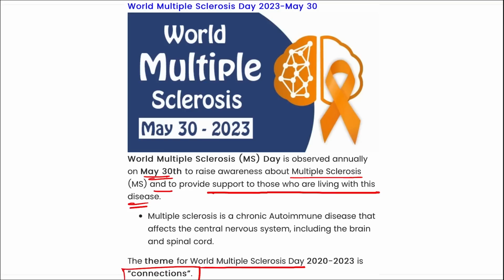Correct? Important. The first ever World Multiple Sclerosis Day was observed on 27th of May in 2009. Correct? So do take note of it. Moving on.